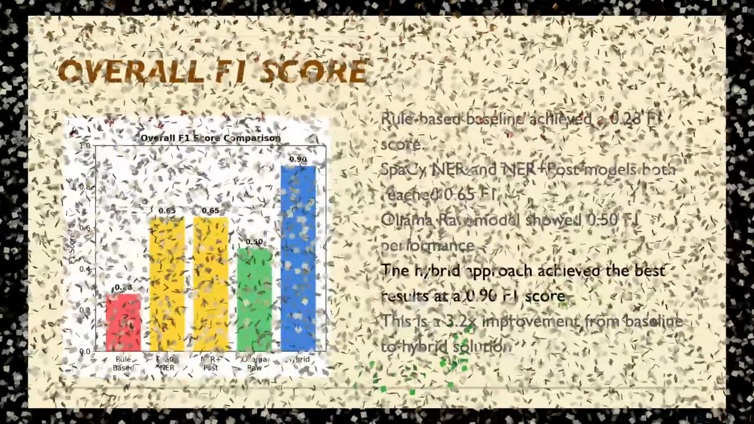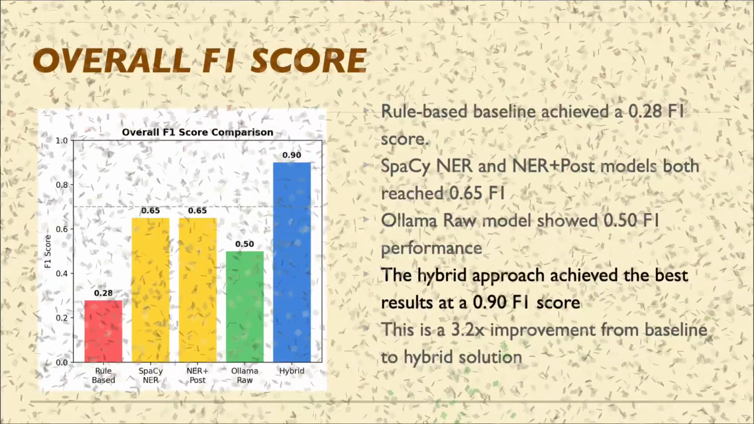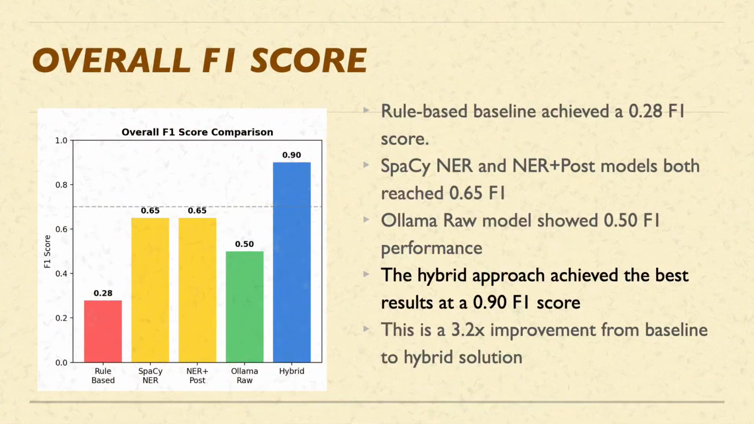Looking at F1 score across all approaches, the rule baseline achieves 0.28, spaCy NER and NER post-processing both reach 0.65. Ollama raw showed 0.50, and the hybrid approach achieves the best result at 0.90 F1 score. That's a 3.2 times improvement from baseline to hybrid solution. We exceeded our original 70% target too.